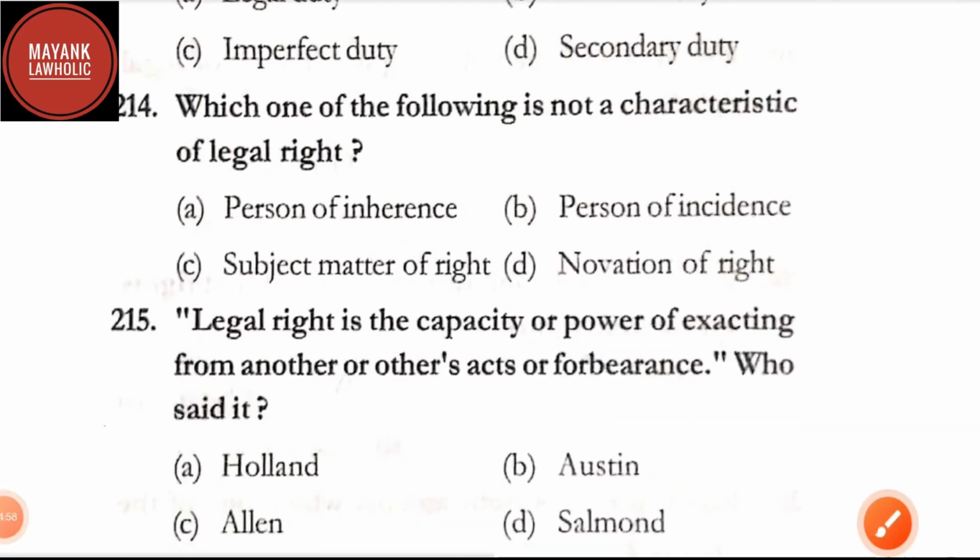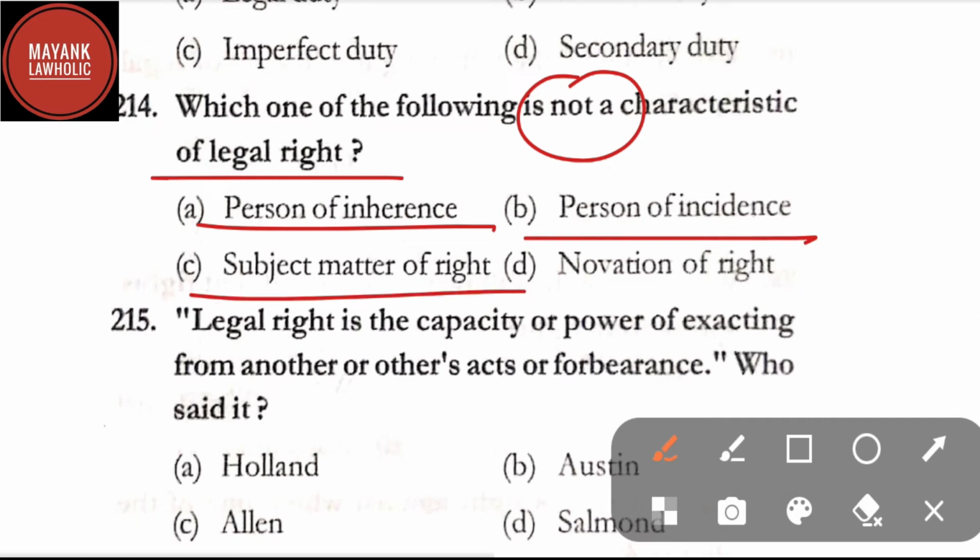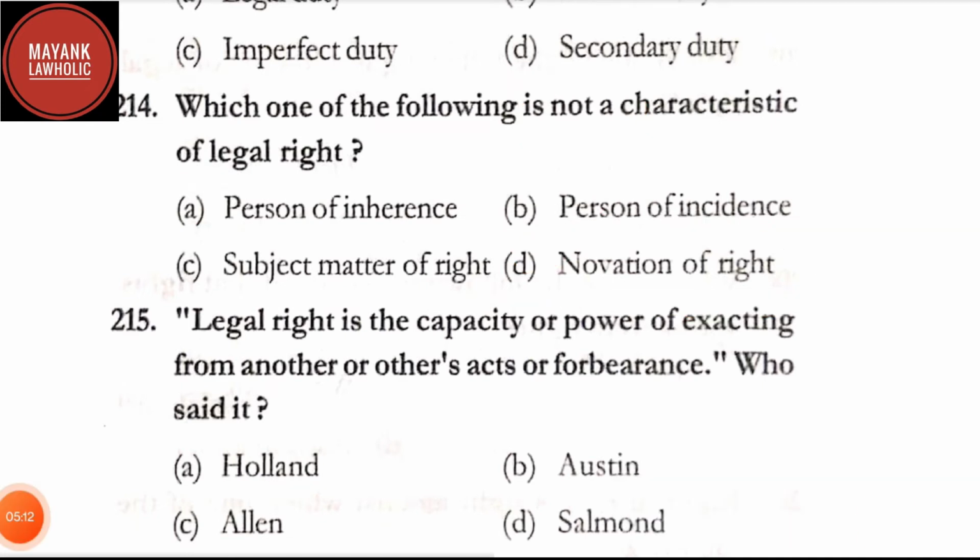Question number 214. Which one of the following is not a characteristic of a legal right? Option A, person of inheritance; option B, person of incidence; option C, subject matter of right; and option D, novation of right. Here in question number 214, the correct answer is option D, that is novation of right.